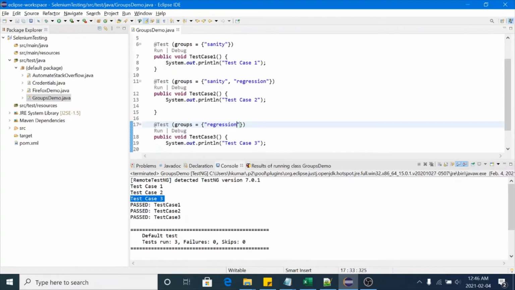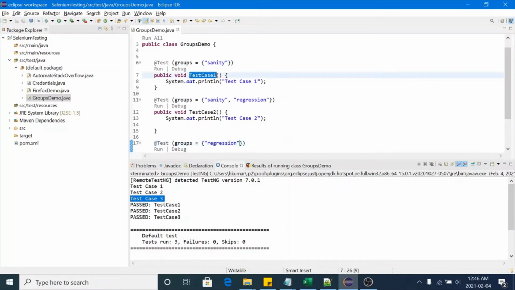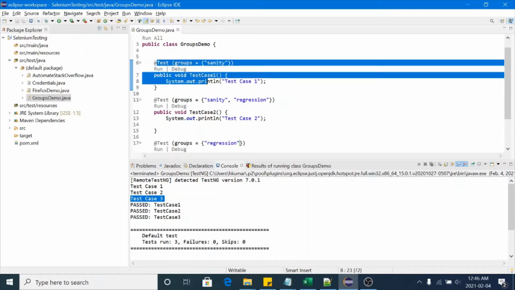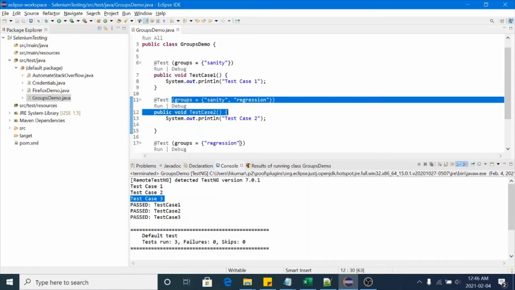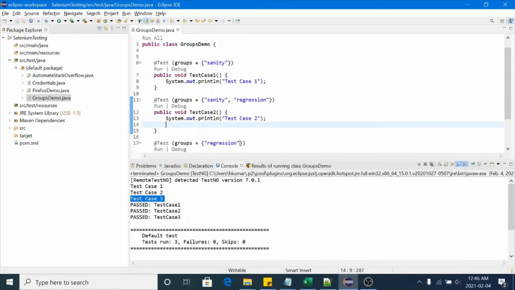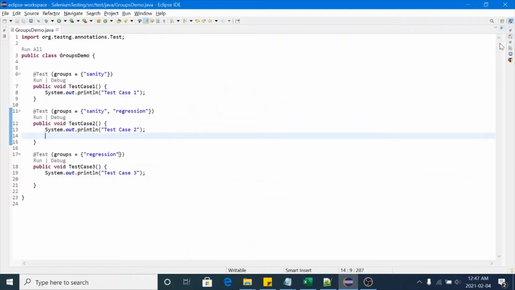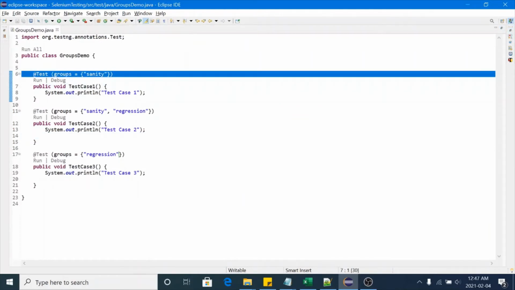Now we have created three test cases. Test case 1 belongs to the sanity suite only. If you want to run the sanity suite, then this test case will be executed, and this one is also executed for sanity testing. So if you want to run sanity test cases, in this file we have two sanity test cases. One is this one, and the second is this one.